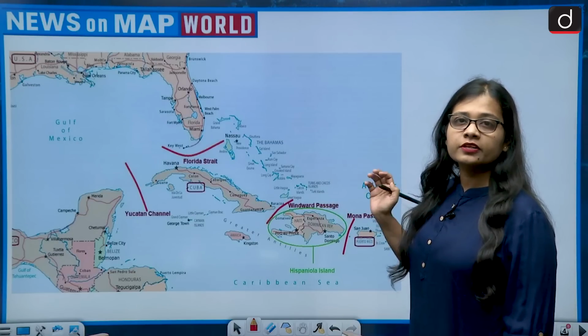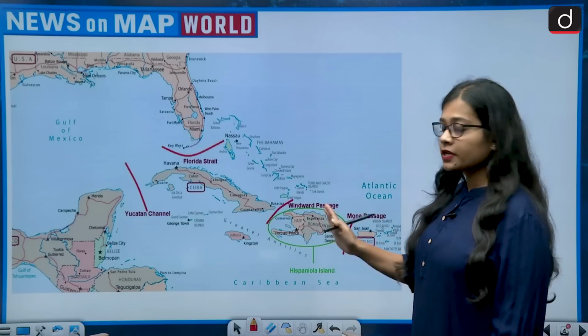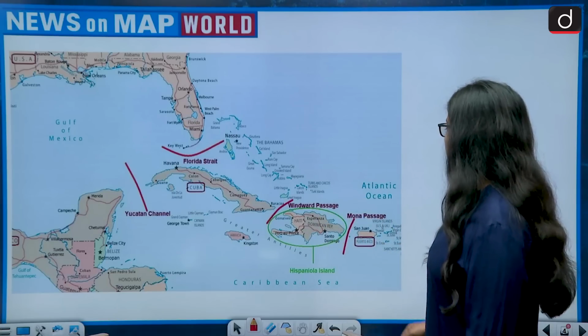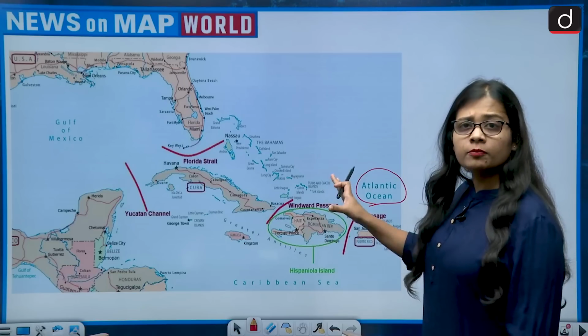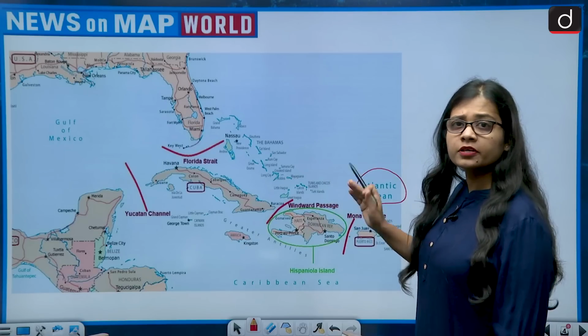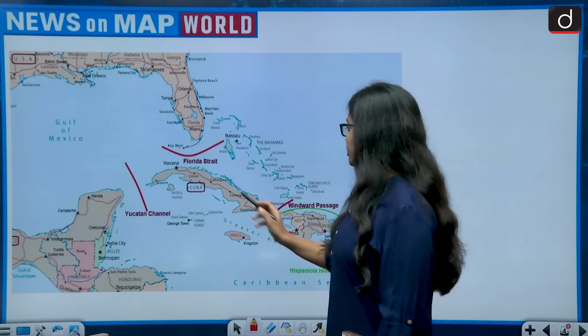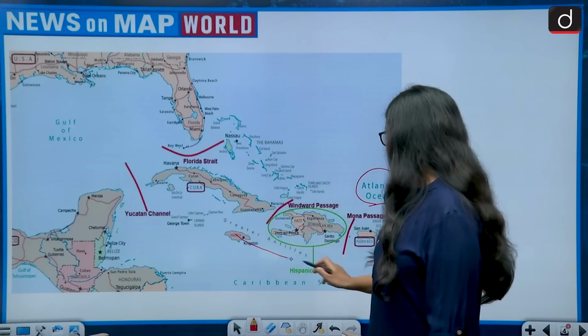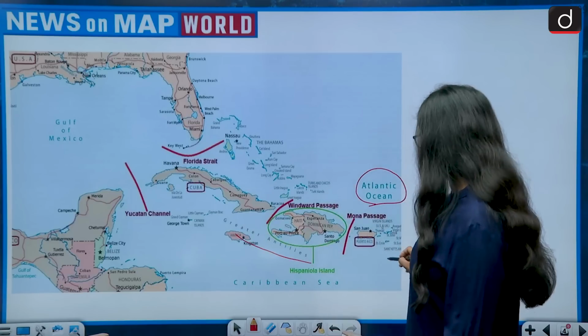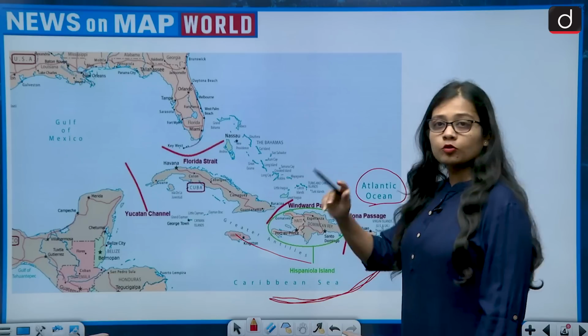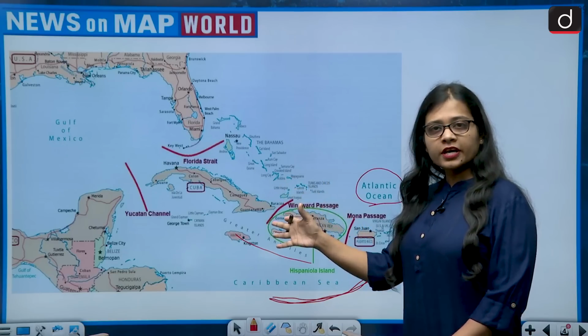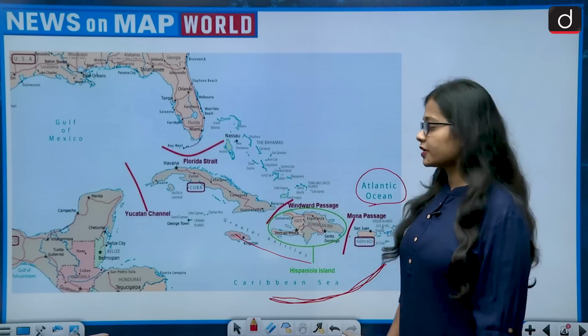This channel is located in the Caribbean Islands, and the Caribbean Islands are situated in the Atlantic Ocean. The Caribbean Islands are basically divided into two halves. The bigger islands are called the Greater Antilles, while the smaller islands are called the Lesser Antilles, which are situated on its southern side. So bigger in size, Greater Antilles; smaller, Lesser Antilles.